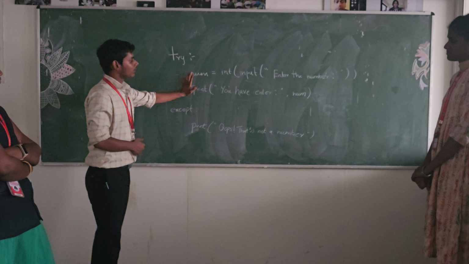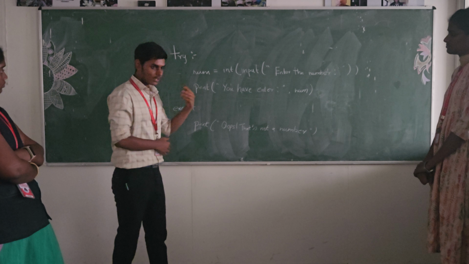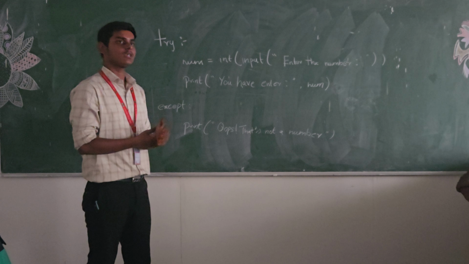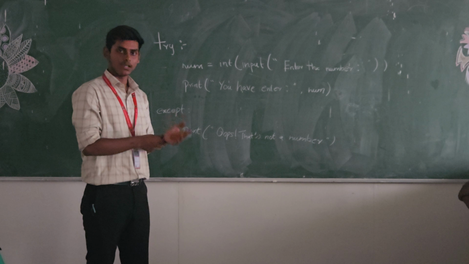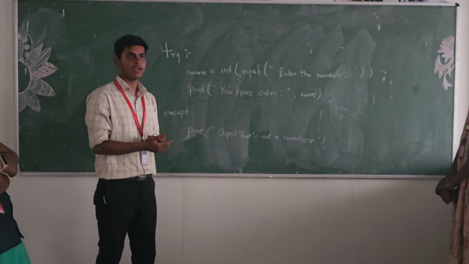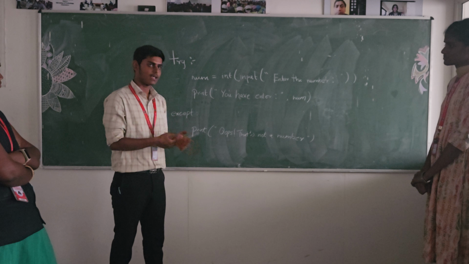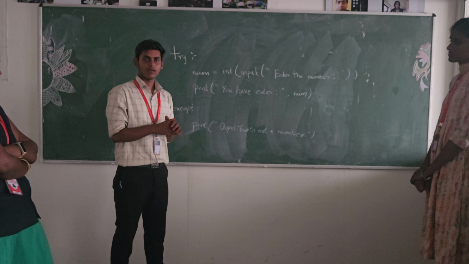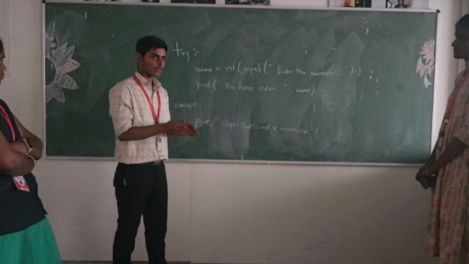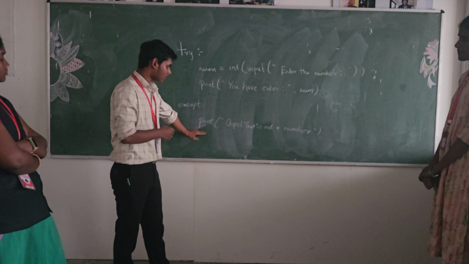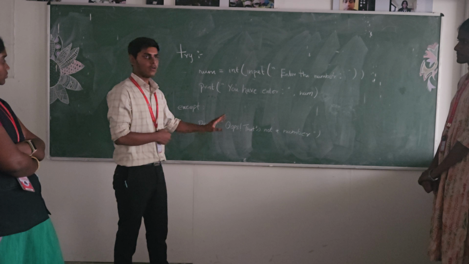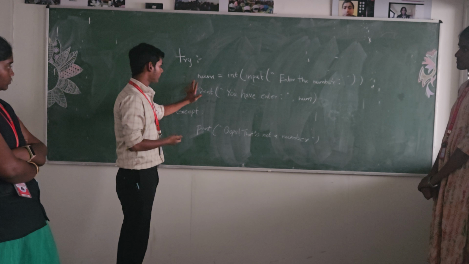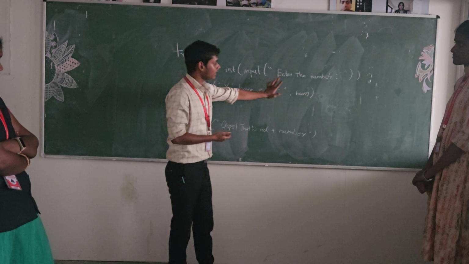See, here we will get an input. If it is correct, it will print the next line. If the user, instead of giving an integer, gives a string like hello or something else, it won't pop up with that error. Instead of that, it will handle smoothly with this statement. For example, when we are executing this program, first it will print the input, enter the number.